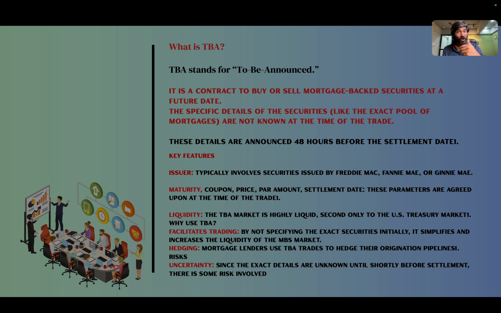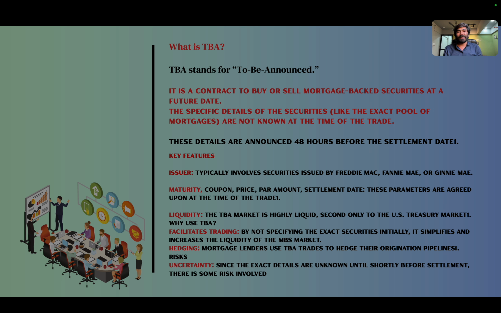This statement is very important: the securities will be dealt in future, which means the trades will be executed or settled in future. That's why we call them TBA securities.